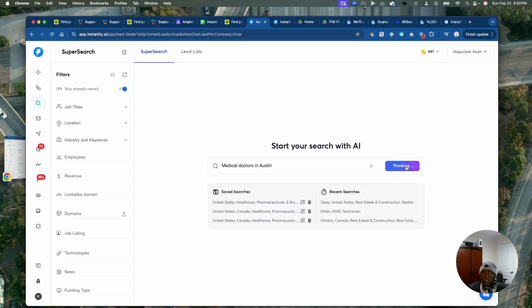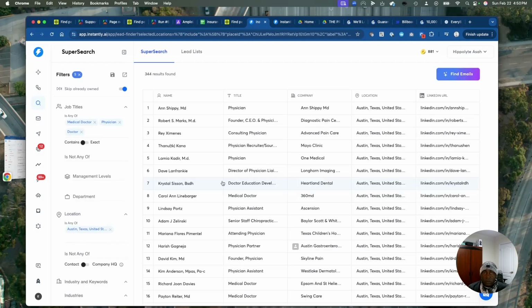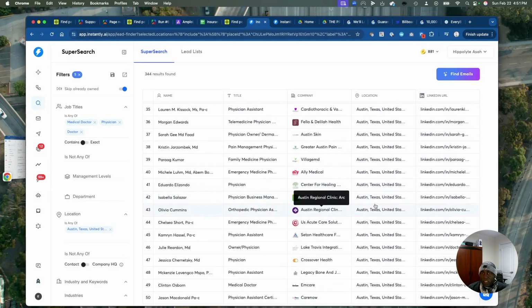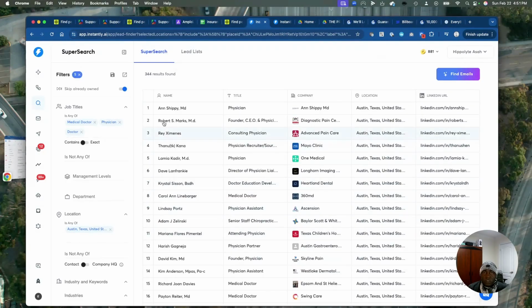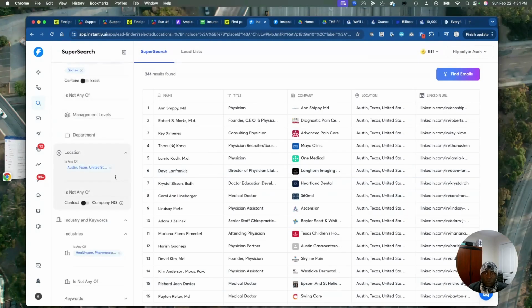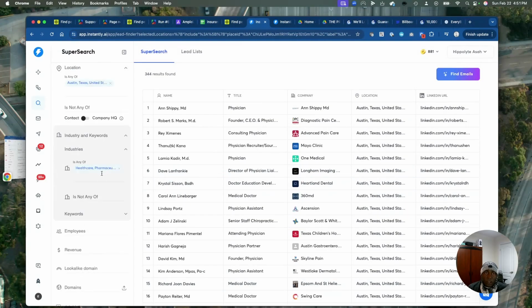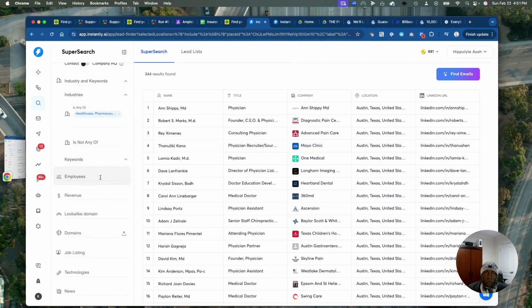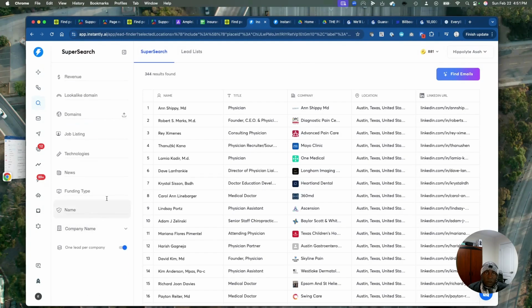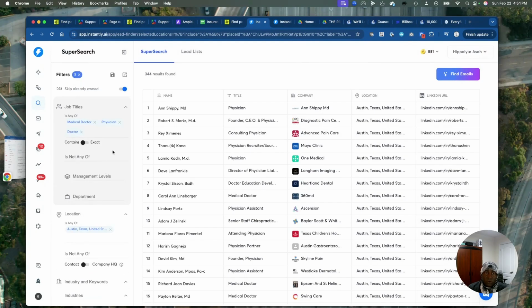We do an AI search. It's going to find us so many practitioners, physicians in Austin. Just the city of Austin alone, we have almost 340 of them. Imagine we're doing that over the entire state of Texas. Maybe we could drill down to income level, come back here and say the number of employees, look for their domains, job listings, everything. Go down to their income and we could filter them based on your needs, right?